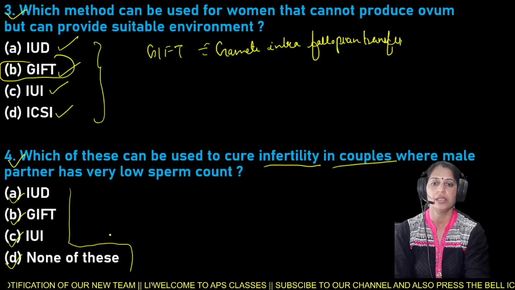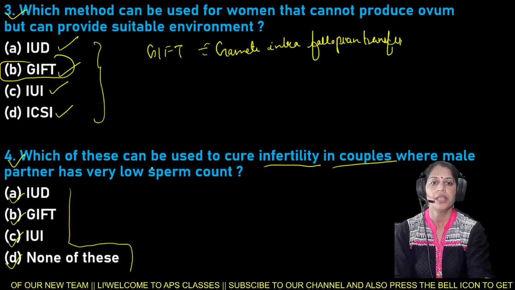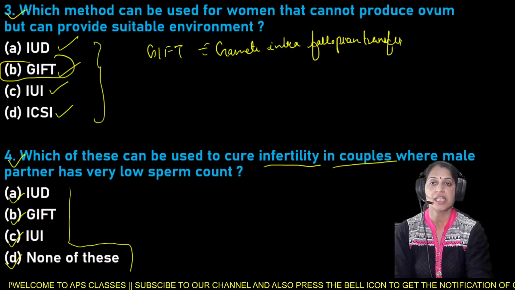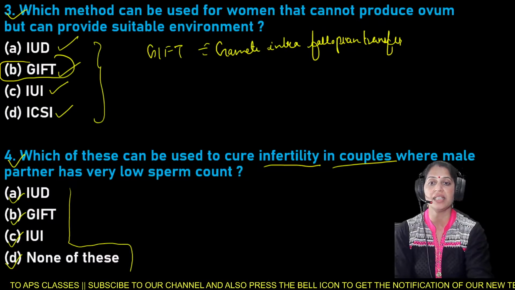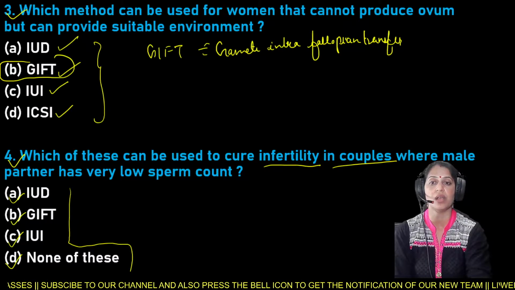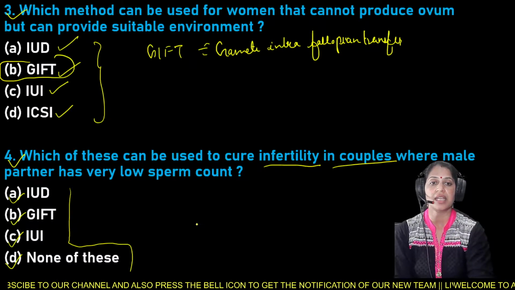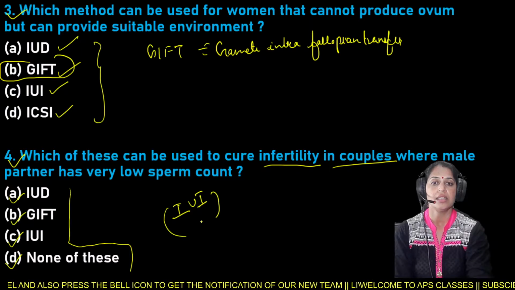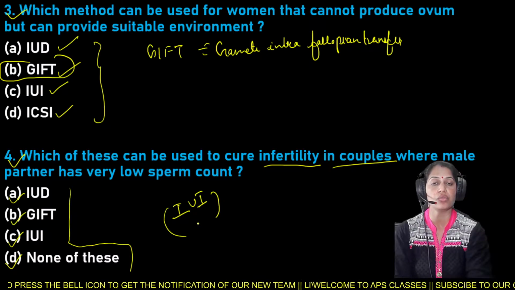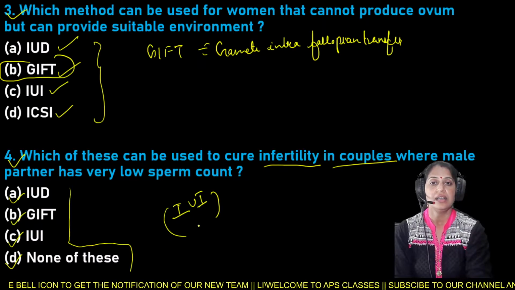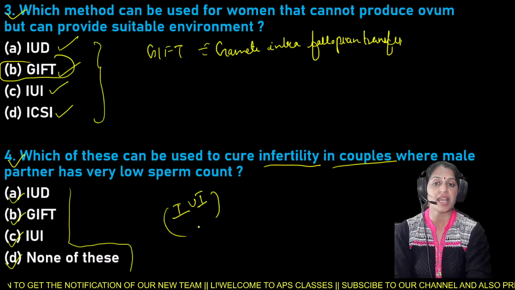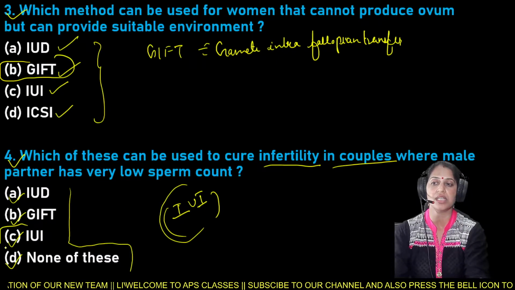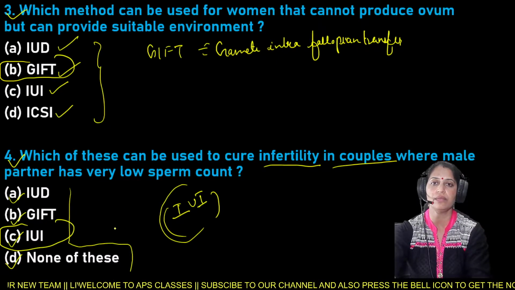Question number 4, absolutely right answer given by Ishant beta. So beta, the method that is specially used to cure the infertility, especially in couples where the male partner has very low sperm count, and that method that can be used is the IUI. This is the method that can be used to cure infertility in the couples where male has very low sperm count. That technique is IUI. So here option C is the right answer for the question number 4.